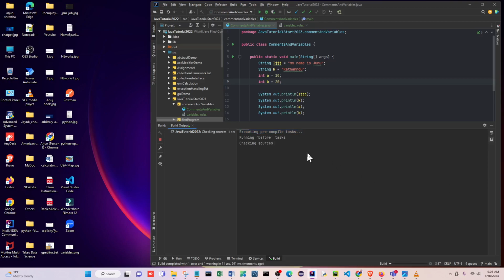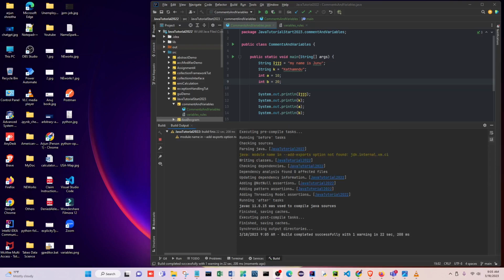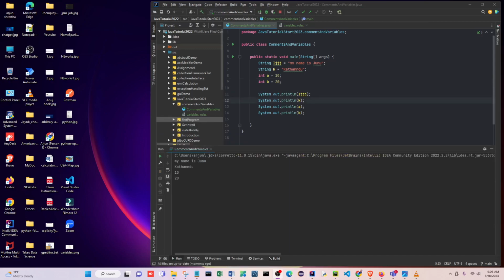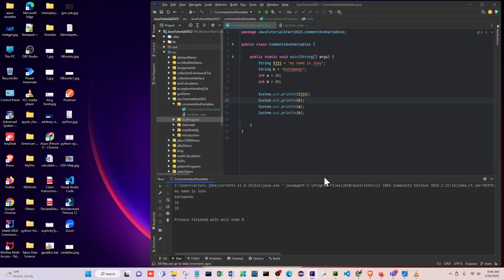Running before tasks, checking source, everything is checked first. And after that this will give the output. See, this is the output here, right? So this is one of the strings we print.